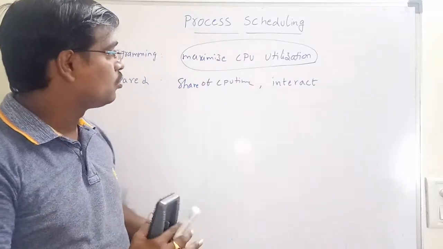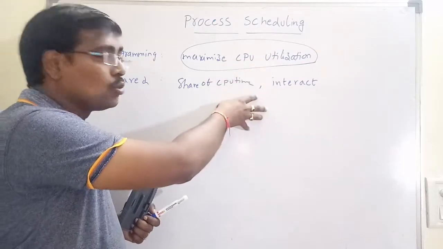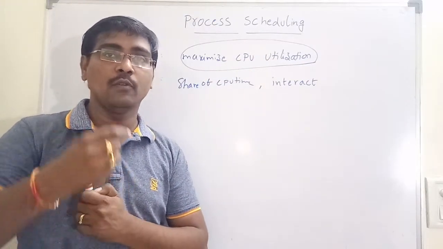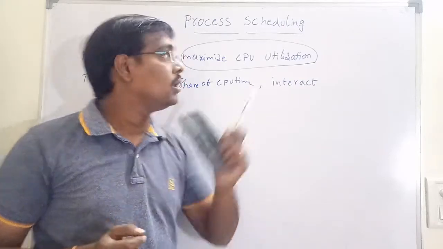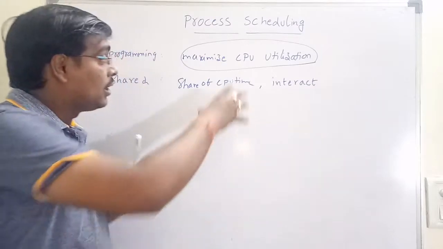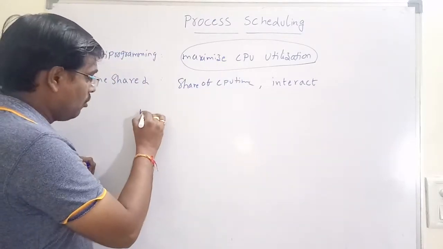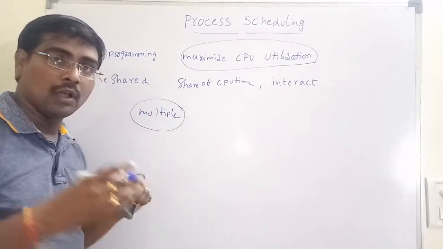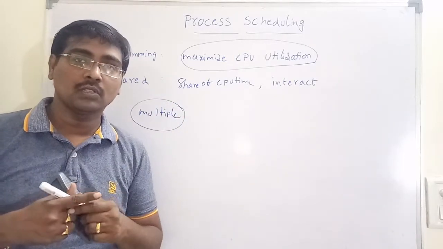Now what are these two objectives? Mainly, a process should be running at all times and you have to utilize the CPU. Now come to the point of scheduling. What is scheduling? For example, we have multiple processes.